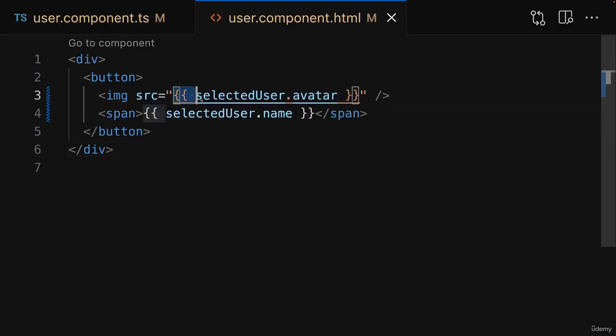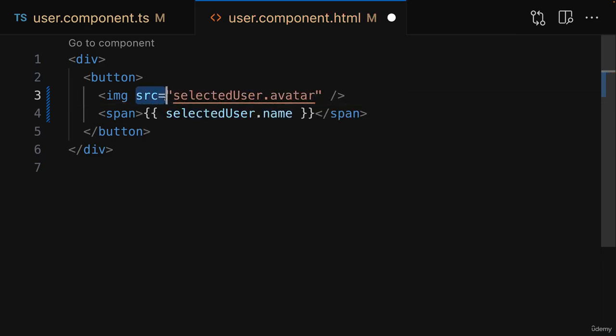However, you would typically not use string interpolation for attributes like this. You typically only use it between tags as we're doing it here. Instead, in cases like this, if you want to configure an element through its attributes, you would typically use another core Angular feature called property binding, which looks like this. You don't have curly braces.